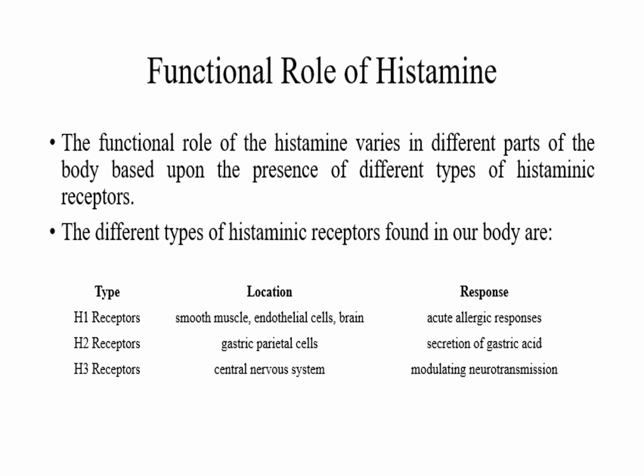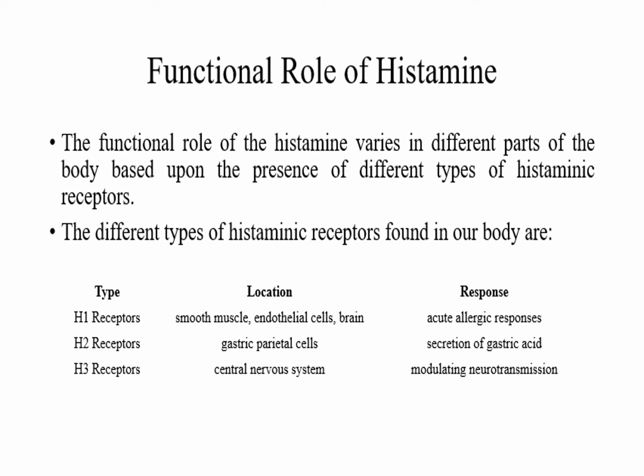Similarly, H2 histaminic receptors are responsible for the synthesis of gastric hydrochloric acid, and they are present in large amounts in the gastric parietal cells.